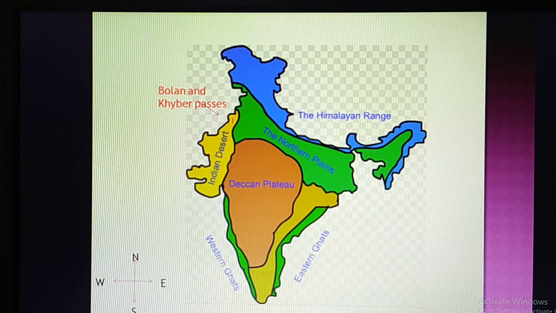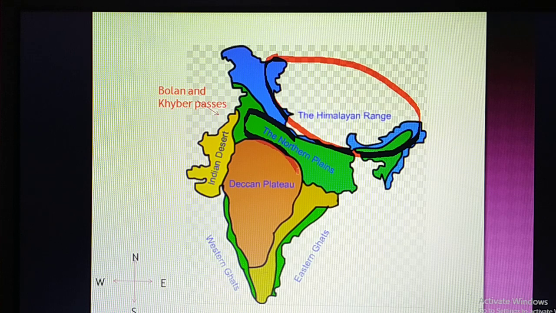Here we can understand very clearly with the help of a map of India. This is the Himalayan mountain, which is located in the most northern part of India. Second is the northern Great Plain or Indo-Gangetic plain. And this is the Deccan Plateau and the Indian desert. In the earlier picture it was not shown, but in different books it has been given. Next, the Western Ghat and Eastern Ghat. This is the place colored with green.